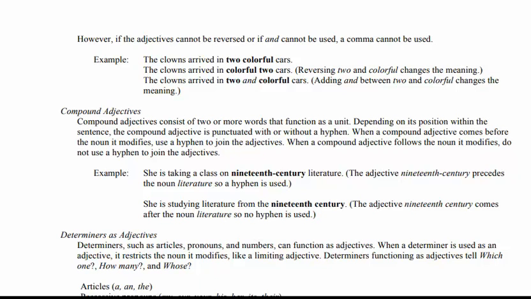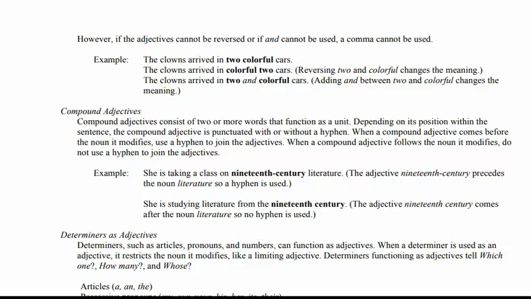Students, it is the same as the limiting adjective, which points out the specific one. So the specific noun or pronoun is modified by this type of adjective.